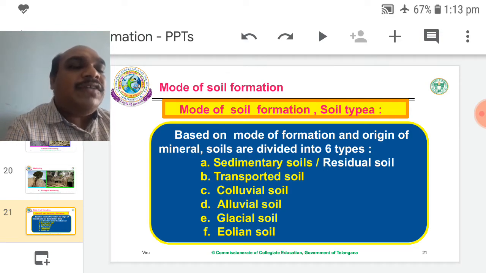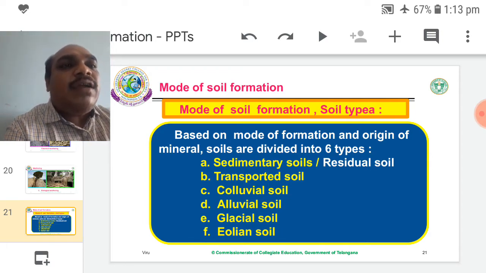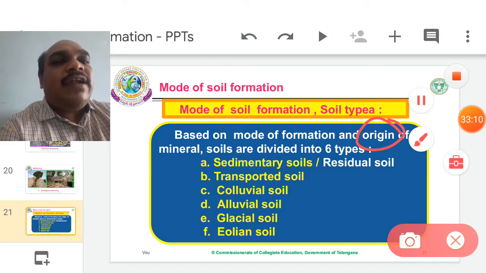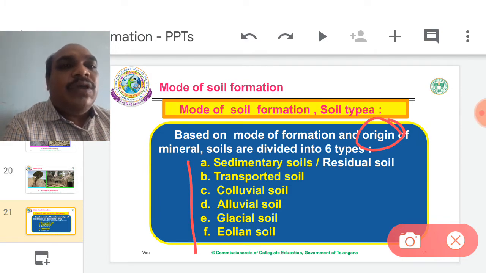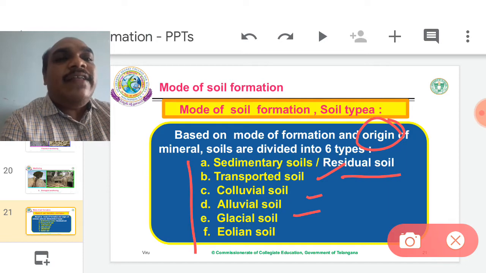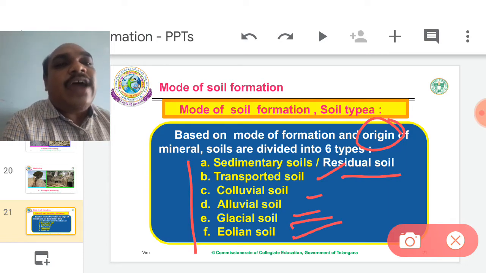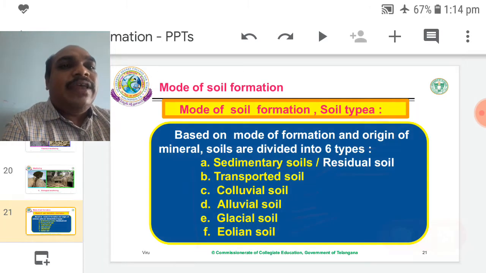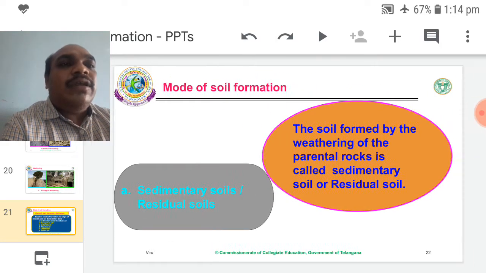Now, mode of soil formation. Usually it is called soil types. Based on the mode of formation of soil as well as the origin of the minerals, the soils are divided into 6 types, which are sedimentary soils, another name residual soils, transported soils, colluvial soils, alluvial soils, glacier soils, and aeolian soils. These classifications are based on the origin of minerals and mode of formation of soils. These 6 soils are available in nature.